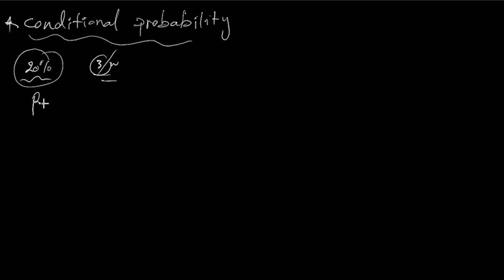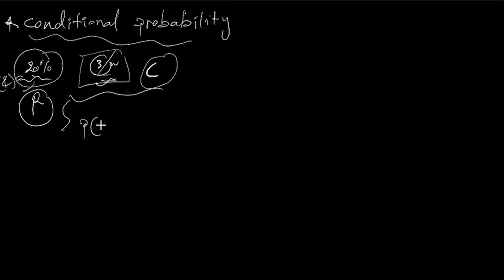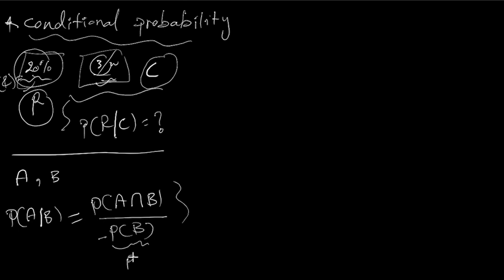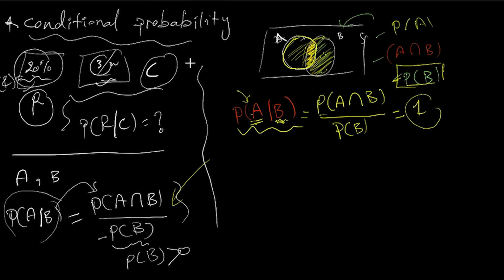How are you actually going to integrate that into the probability of this event? We call it R, and the other event is C. So what I'm saying is the probability of rain, given (this is the conditional symbol) that it is cloudy. The actual formula: if we are given two events A and B, P(A|B) is equal to the probability of A intersect with B divided by the probability of B. The probability of B should be larger than 0 because we don't want to divide by 0.